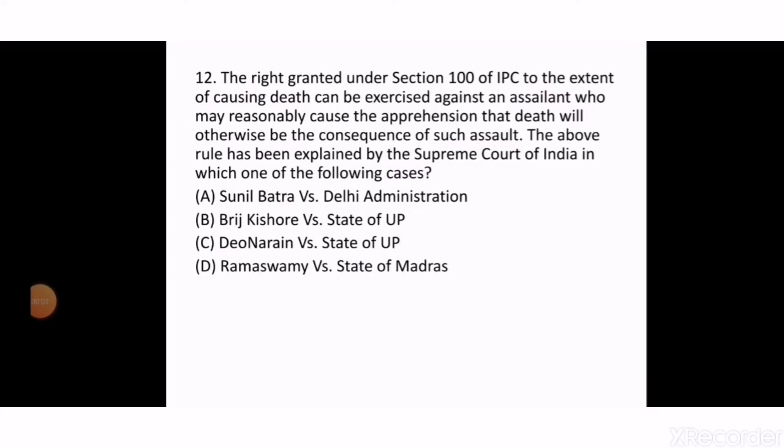The next and the last question of this series is, the right granted under section 100 of IPC to the extent of causing death can be exercised against an assailant who may reasonably cause the apprehension that death will otherwise be the consequence of such assault. The above rule has been explained by the Supreme Court of India in which of the following cases? A. Sunil Bhatta versus Delhi Administration. B. Brij Kishore versus State of UP. C. Devanarayan versus State of UP. D. Ramaswamy versus State of Madras. The correct answer is option number C, that is Devanarayan versus State of UP.